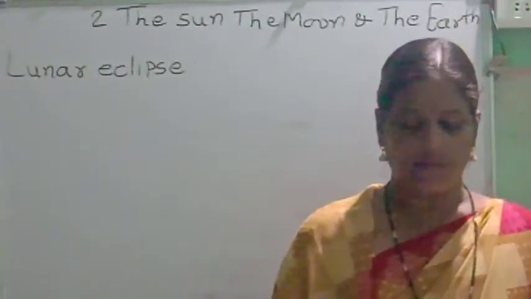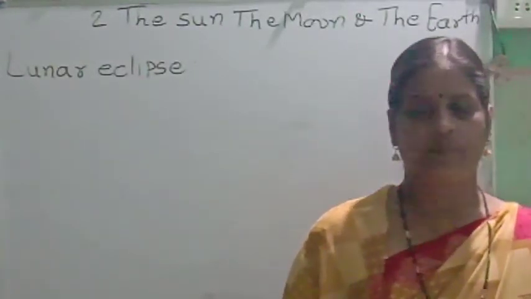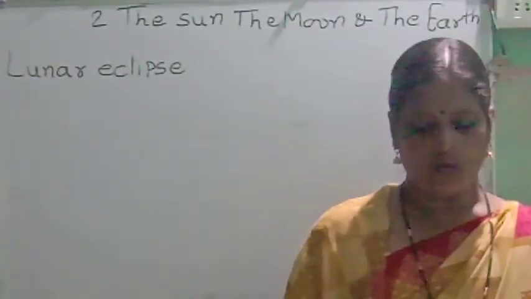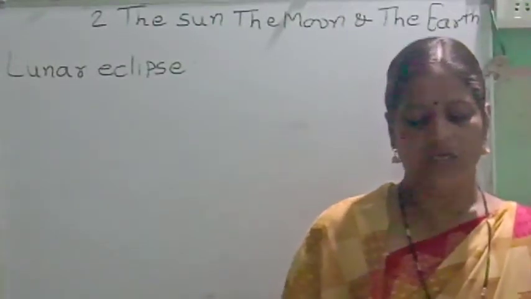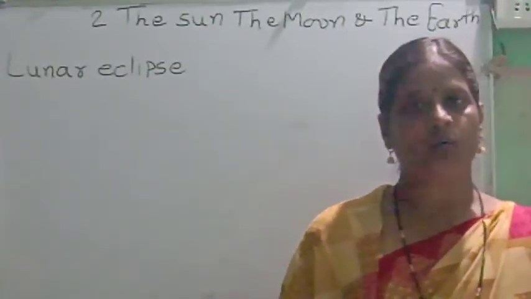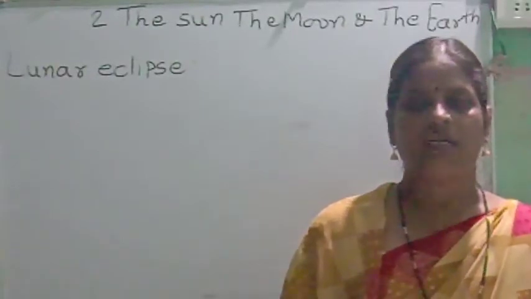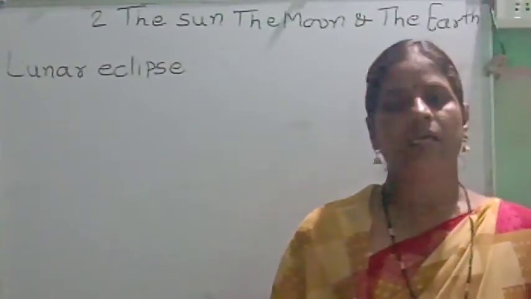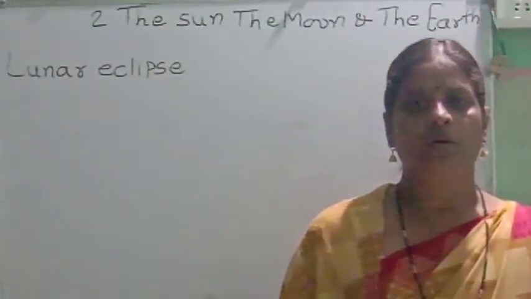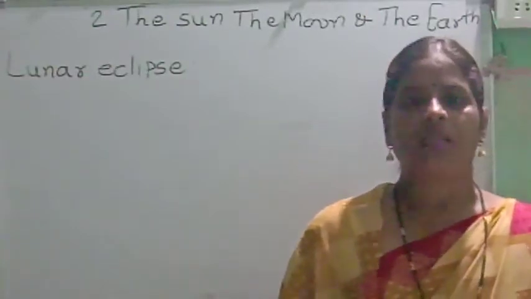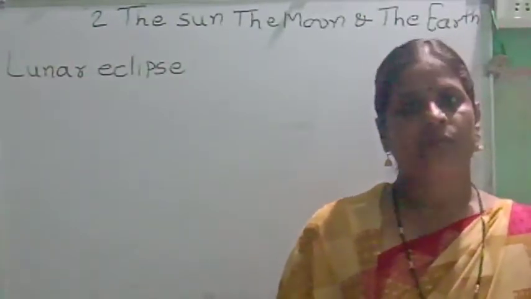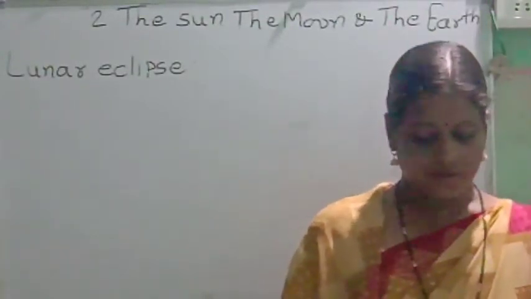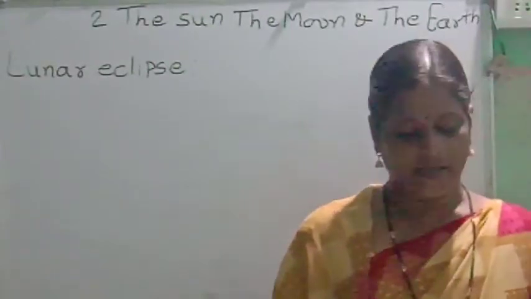And if only a part of the moon is in the earth's shadow, at that time we see a partial lunar eclipse. If the total moon comes in the shadow of the earth, we see total lunar eclipse. And if some part of the moon comes in earth's shadow, we see partial lunar eclipse. Here it is given in figure 2.8.